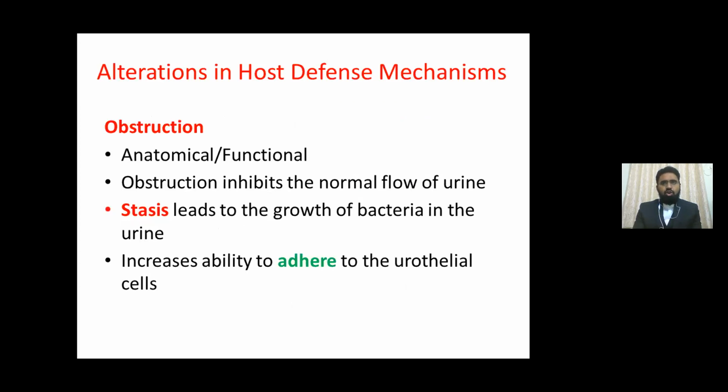Coming to alterations in host defense mechanisms, obstruction in any part of the urinary tract, either anatomical or functional obstruction, like benign prostatic enlargement, urethral stenosis in case of postmenopausal women, urethral diverticula, bladder diverticula, or in case of neurogenic bladders, where there is a stasis of urine, leads to growth of bacteria. This increases the adherence of E. coli pathogens to the urothelial cells. That leads to UTI.